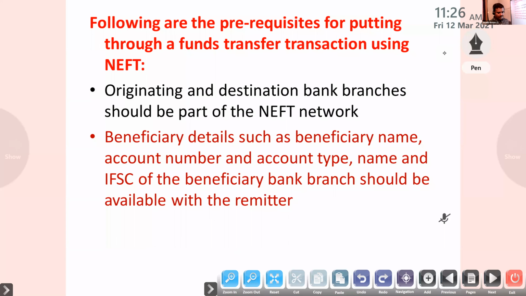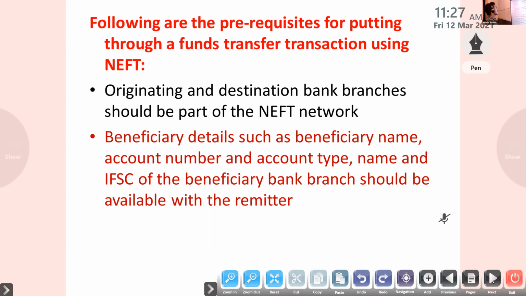So I have to be very careful while entering the account number of the beneficiary, because credit will be given to the account number we enter. On the basis of the account number provided, on that basis only NEFT will make the transaction. So I have to be very careful in entering the account number of the beneficiary.